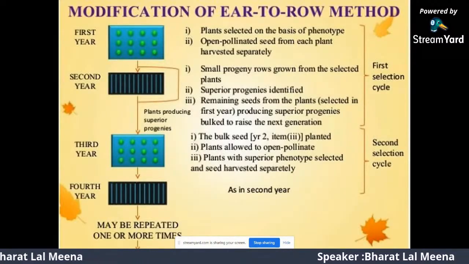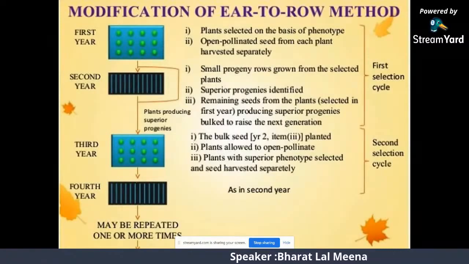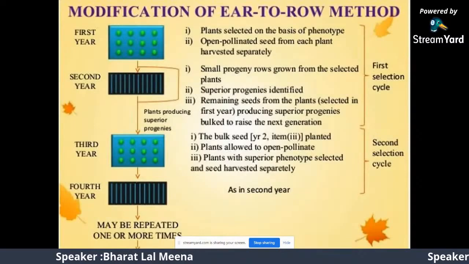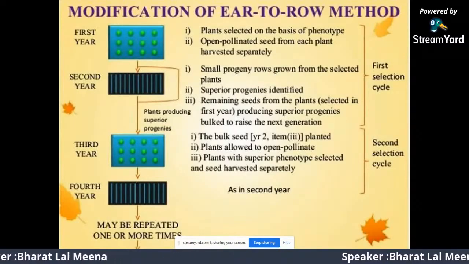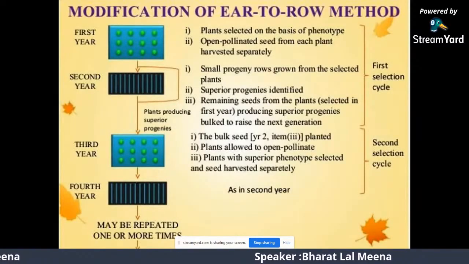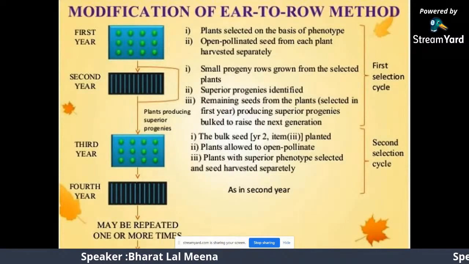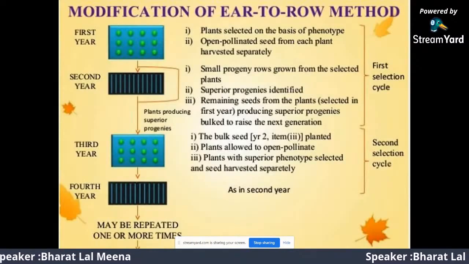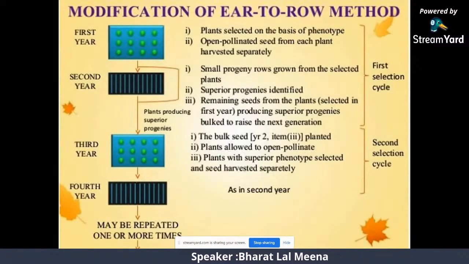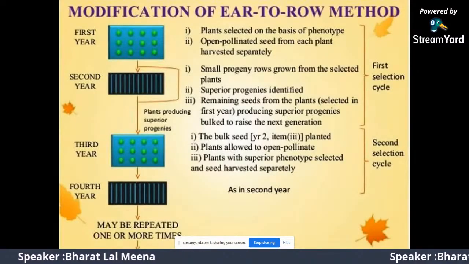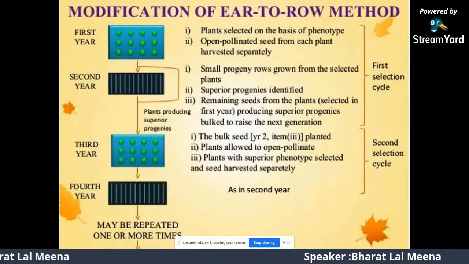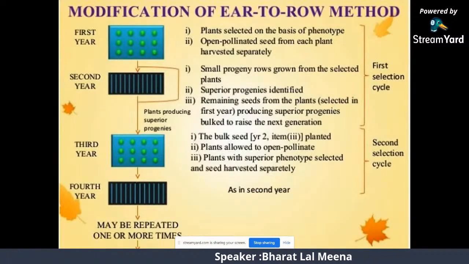In the second year, the small progeny rows grow from the selected plants. Second, the superior progeny are identified, and the remaining seed from the plants selected in the first year, producing the superior progeny, is bulked to raise the next generation in the third year. The bulk seed plants of the second year are allowed to open pollinate, plants with the superior phenotype are selected, and seed is harvested separately.